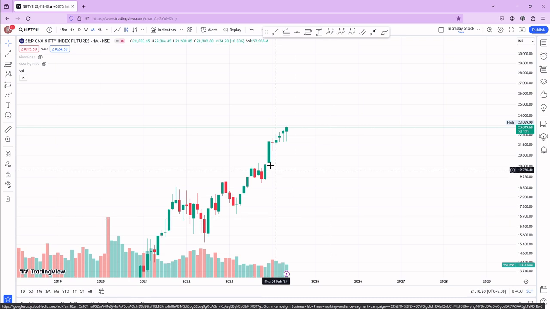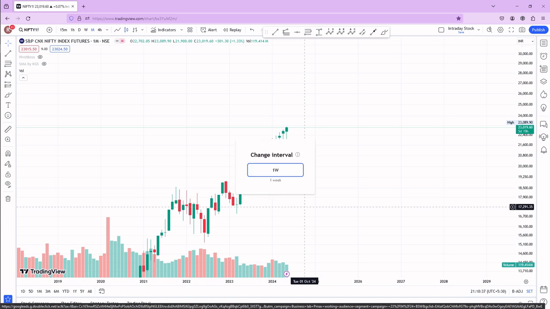Will you say this candle is stronger, or will you say these candles are stronger? These are the good candles, strong candles, and then a pullback and then it went upside. But these are weak candles, and I also see a divergence in the price. So we are not sure how this will take Nifty further.